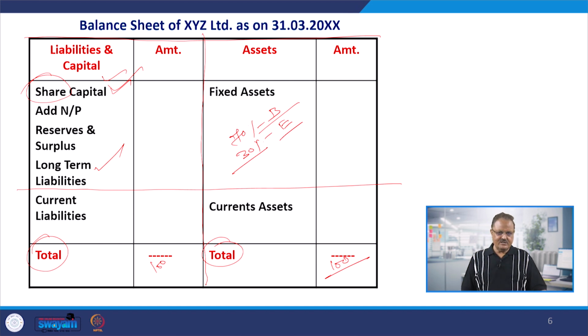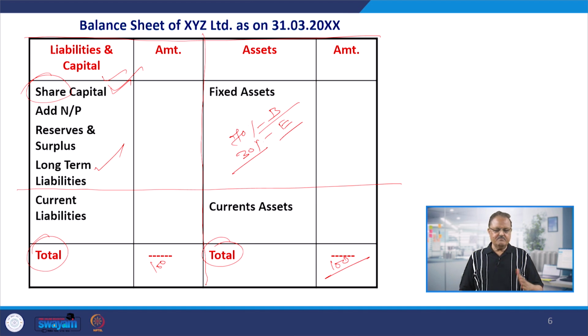It can be a financial year from April to March. It can be a calendar year from January to December. It can be maybe any year from July to June. It can be from October to September. Depending upon the nature of the business, the entrepreneurs, promoters are free to select any period of 12 months, which will be called the accounting period.